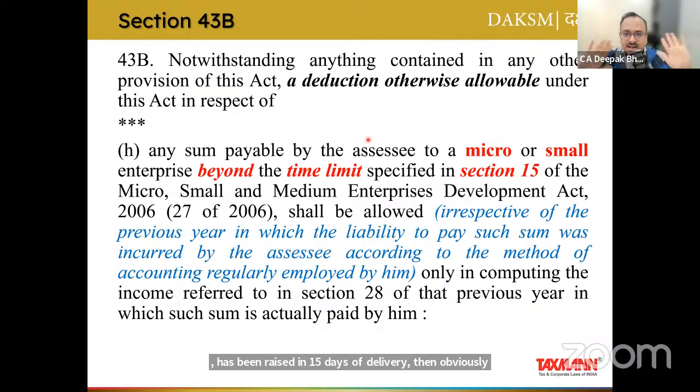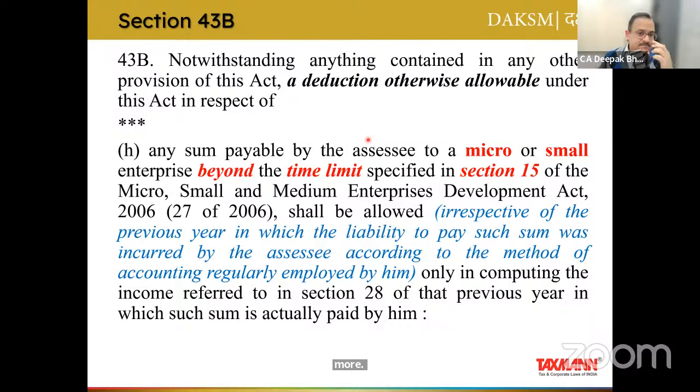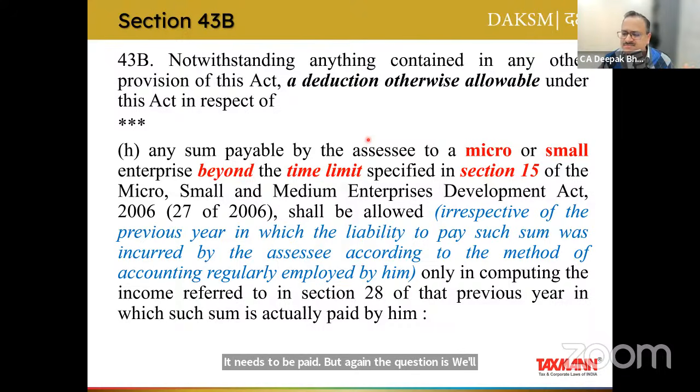But if there is no objection, or the objection has been resolved, then obviously you cannot hold the GST amount. It needs to be paid. But again, the question is, will there be any disallowance? If I'm following an exclusive method of accounting, do I post my GST amount to the profit and loss account? No deduction I have claimed. So in my humble view, it will not be disallowed. But yes, there will be an issue under the MSME Act for provision of interest.